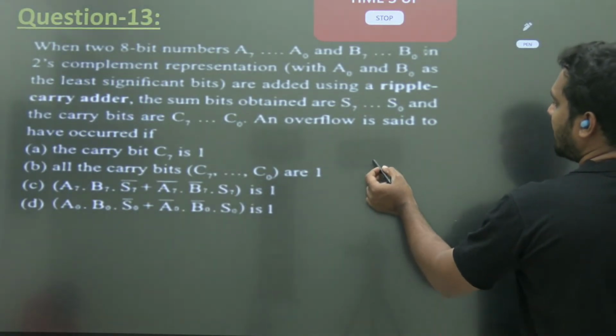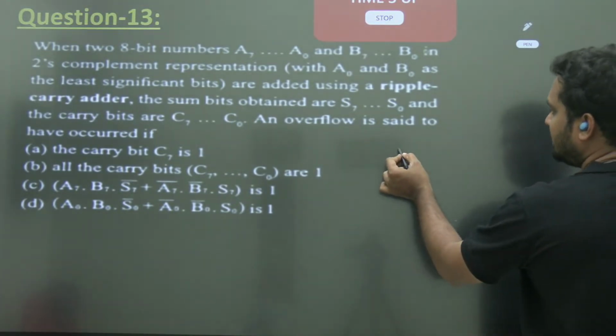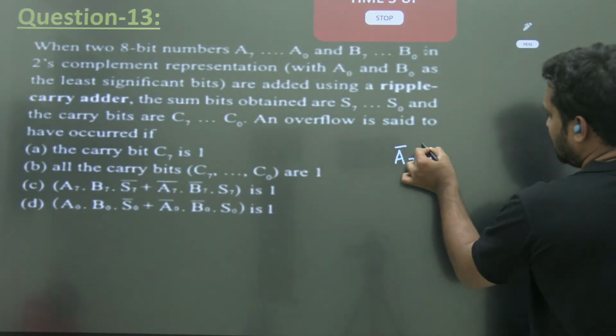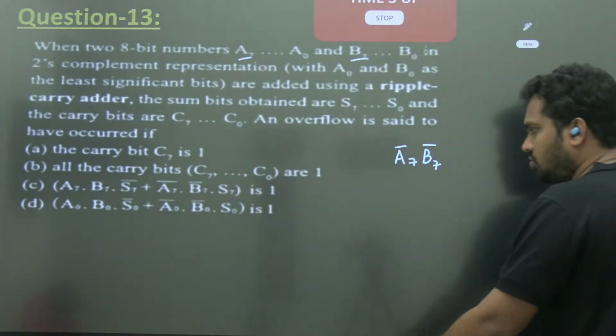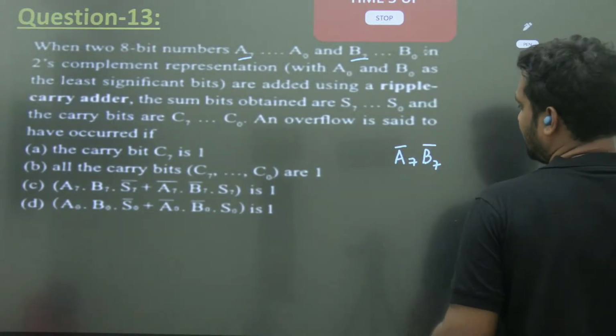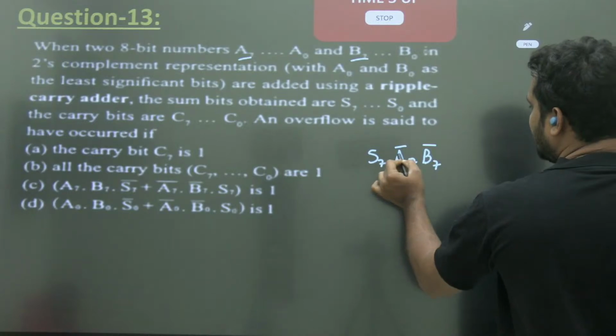So when will you get the overflow? When two positive numbers are added, that is A7 is a positive number, B7 is positive, because A7, B7 represent the sign of the number. If they are 0, 0, and the result you are getting, okay, when two positive numbers are added, if you get a negative number, that is S7 equal to 1, that is overflow.